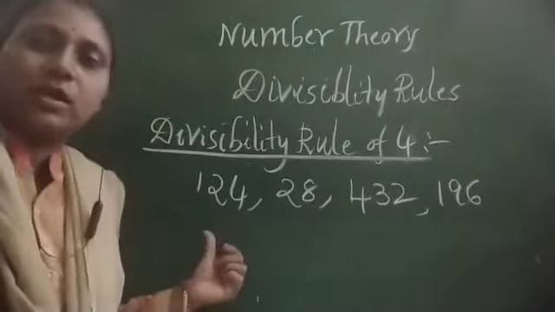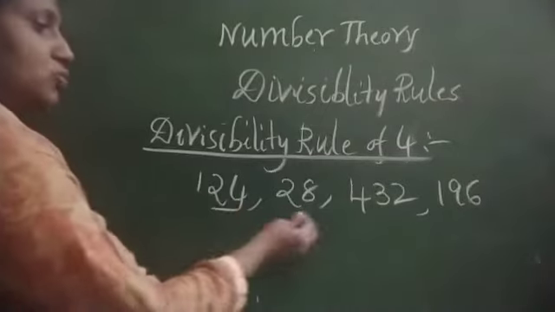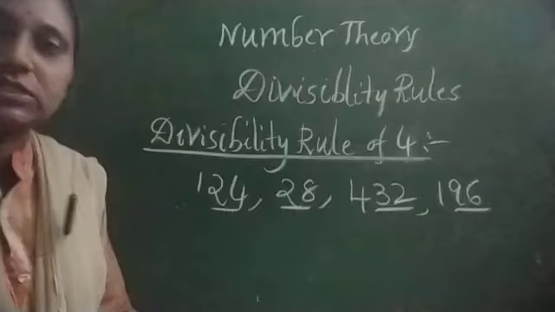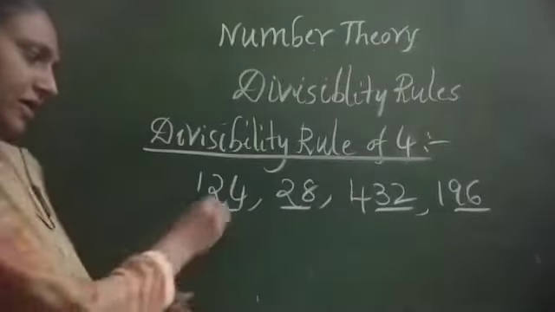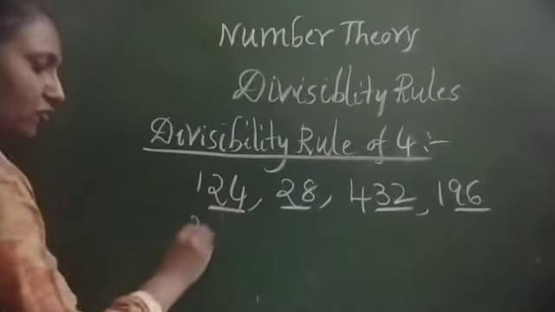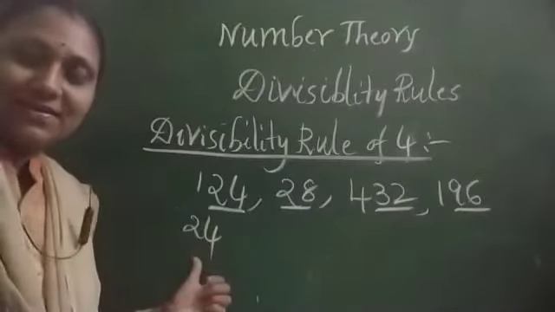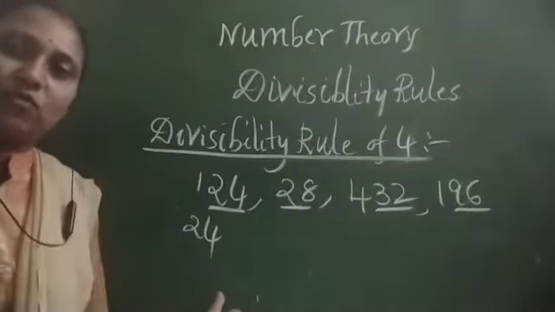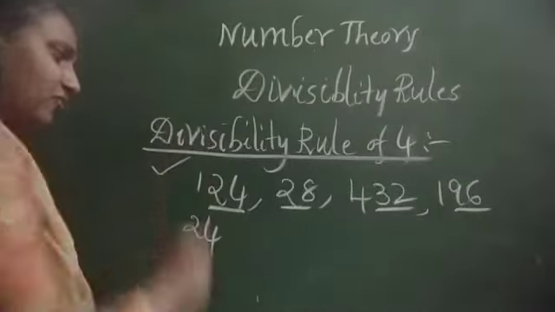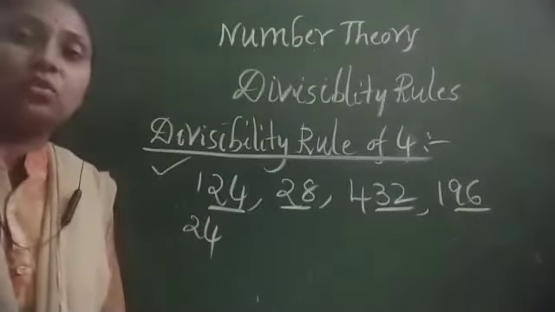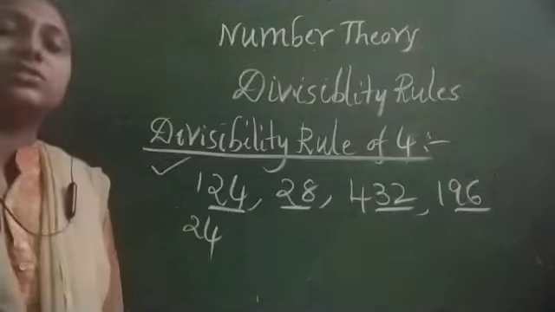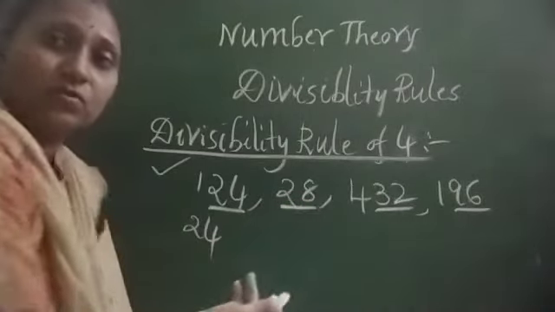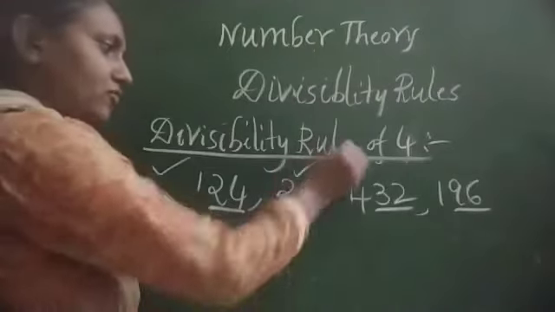So for this, what you have to check is the last 2 digits. That means the ones place and tens place. Units place and tens place. Here the last 2 digits are 24. That is, 24 is divisible by 4. It is a multiple of 4. So it is exactly divisible by 4. So the rule of divisibility by 4 is we have to check the units place and tens place. Here 28 is divisible by 4 exactly. So it is divisible by 4.